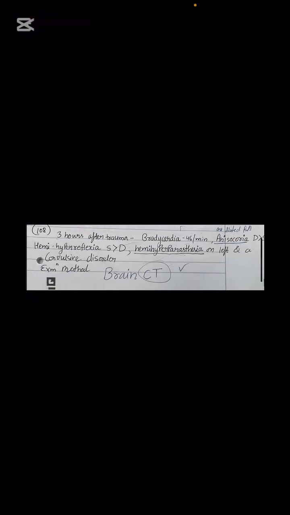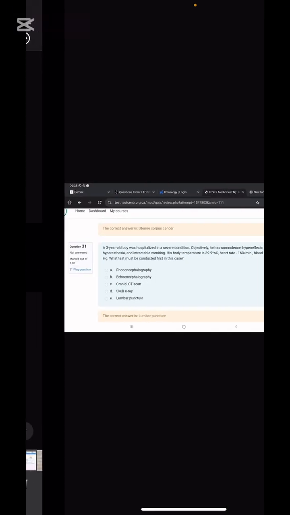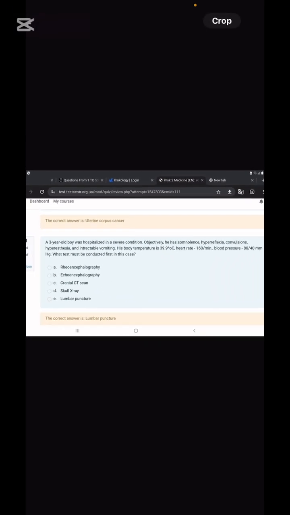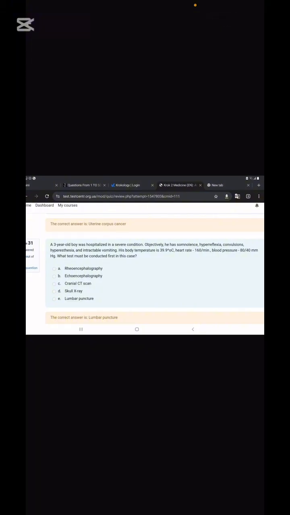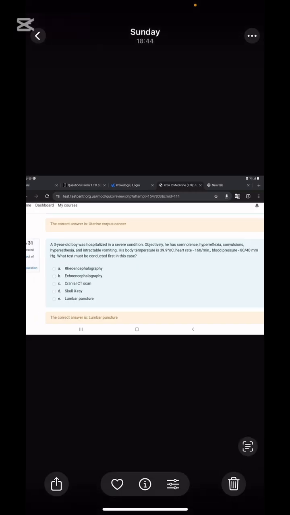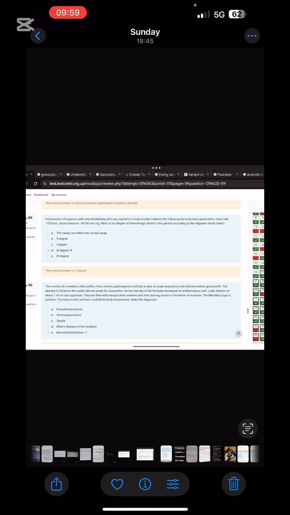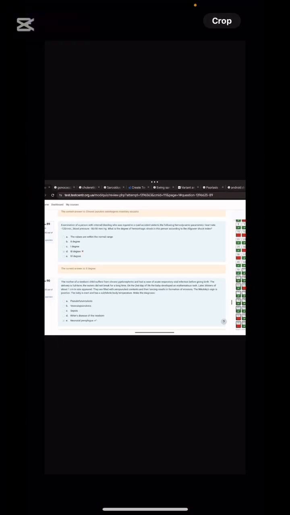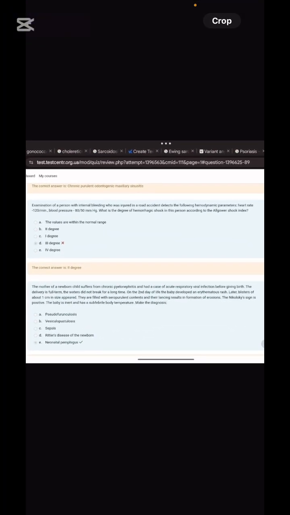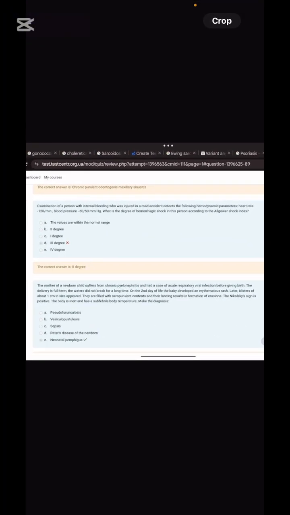Lumbar puncture. In this question, what is given? Anisocoria. What will you do first? Brain CT. In this question, what is given? Sir, fever is given. What else is given? Sir, meningeal syndrome or hyperesthesia, convulsions, some vomiting or some fever is given, and BP is also given. What will you do first? Lumbar puncture.